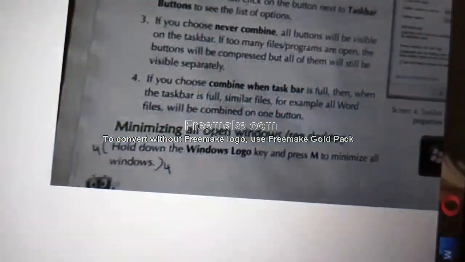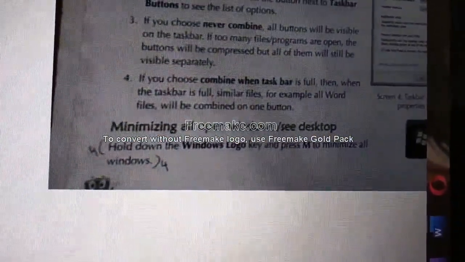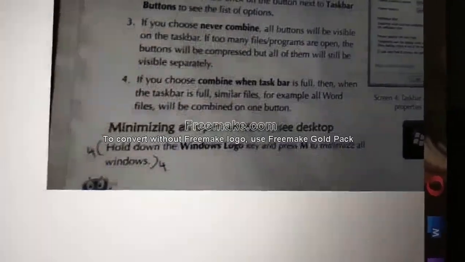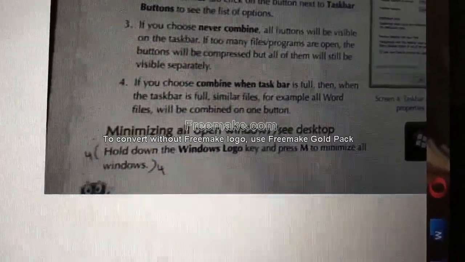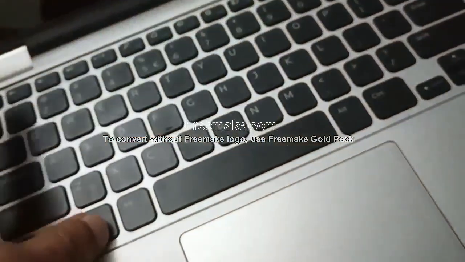This is the answer. Hold down the Windows logo key. See this logo. This one. Hold down the Windows key. Windows logo key, Windows key. And press M to minimize all windows. Hold down the Windows key and press M to minimize all the windows.